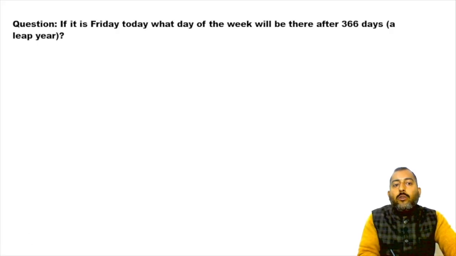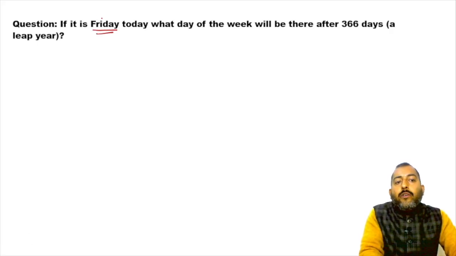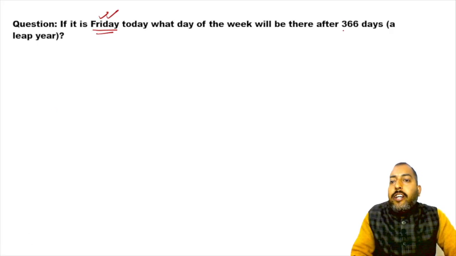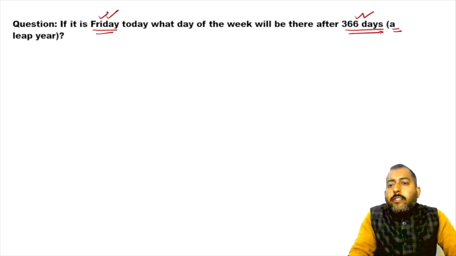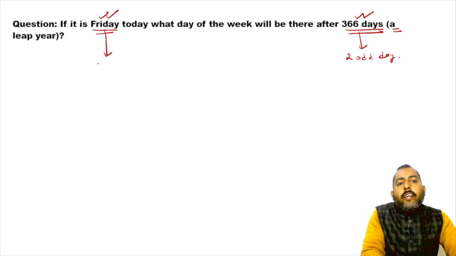Now, in this question, if it is Friday today, so reference day is Friday, what day of the week will be there after 366 days? 366 days meaningly how many odd days? 2 odd days. Pretty simple, right? So, answer over here will be Friday plus 2.